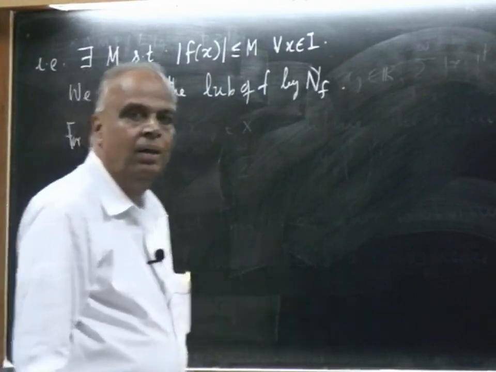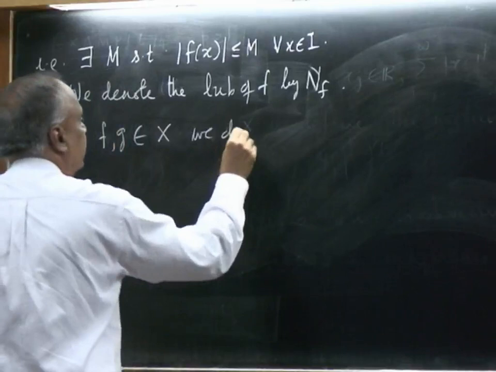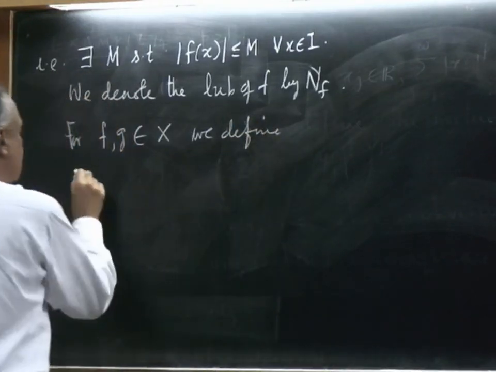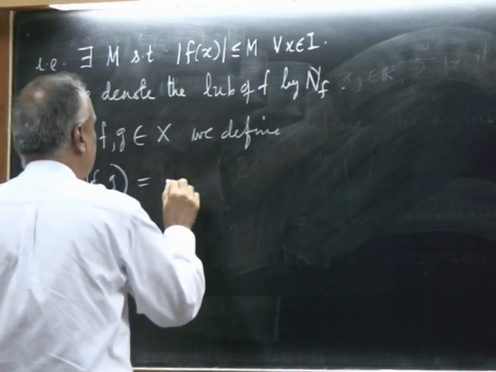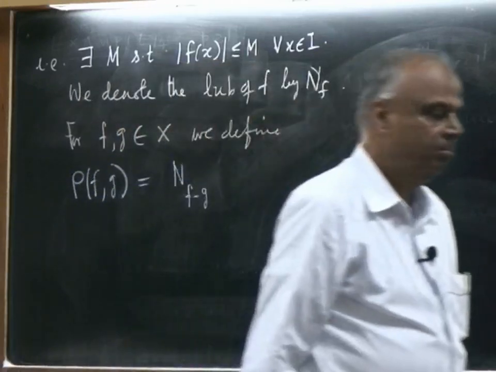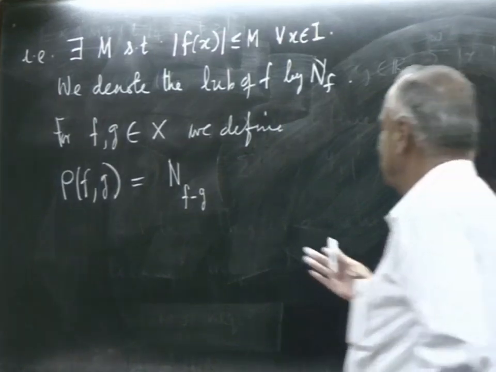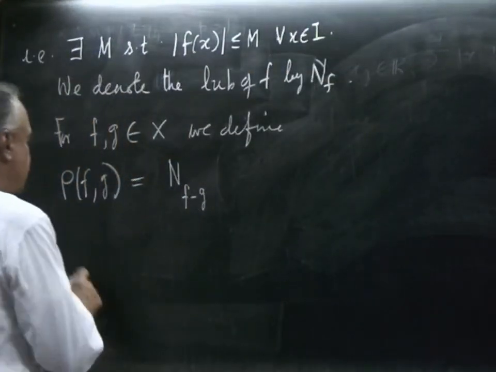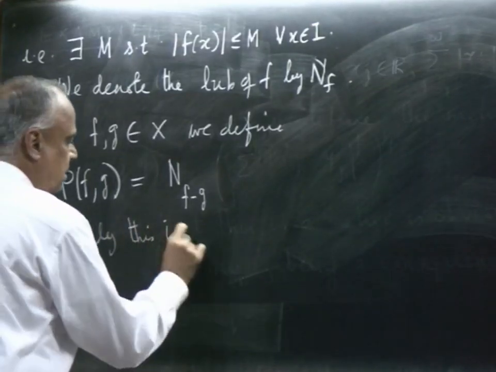Take any two bounded functions, we define the metric rho of f, g as the least upper bound of the modulus of f minus g. Again, very easy to verify that it is a metric. The three conditions, triangle inequality is the only nontrivial one, but these are all moduli, so they follow easily. Clearly, this is a metric